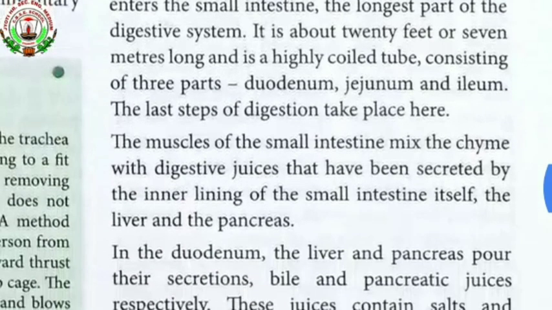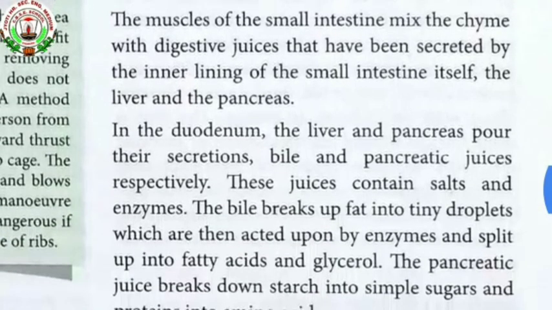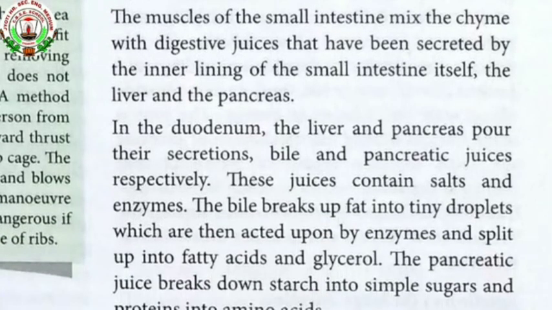The muscles of the small intestine mix the chyme with the digestive juices that have been secreted by the inner lining of the small intestine itself, the liver and the pancreas. In the duodenum, the liver and pancreas pour their secretions, bile and pancreatic juices respectively. These juices contain salts and enzymes.